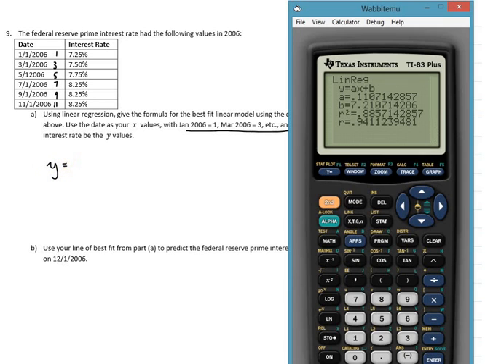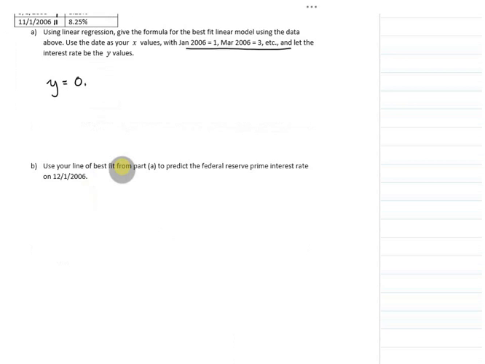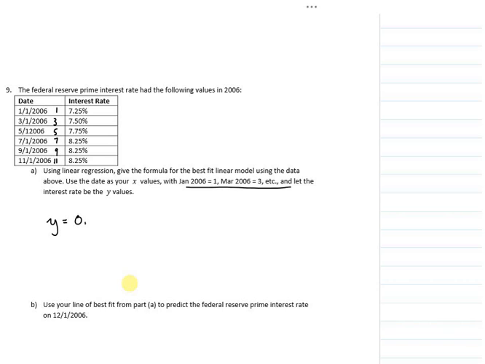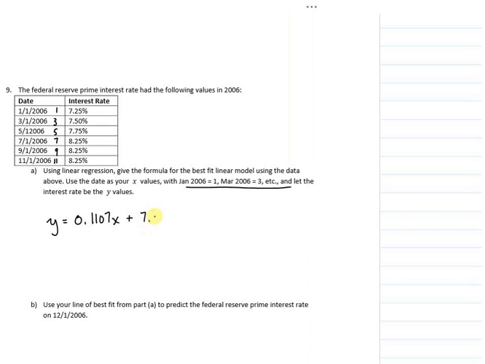So the formula it's giving us is, oops, can't see my calculator and my screen. A is 0.1107, so 0.1107x plus 7.2107. So that's all I need for that part.